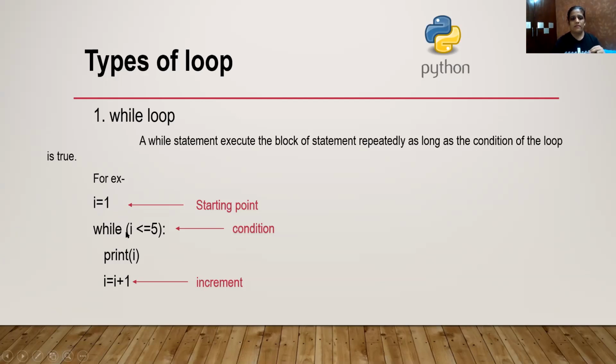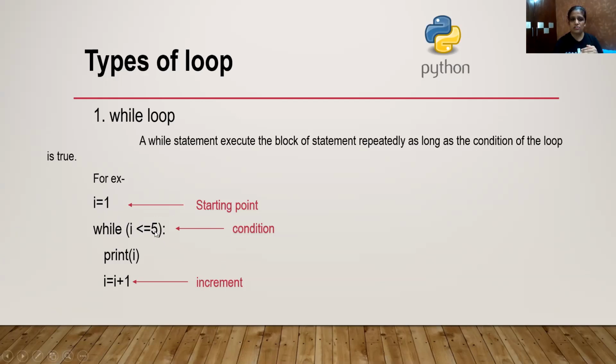Then the next statement is while, and inside while what will we write? I is less than equals to 5. What is this less than equals to? This is known as your relational operator. And then 5 is what? 5 is your ending point, or you can say it is your condition: where do I need to go? I need to go till 5. So this is my condition.